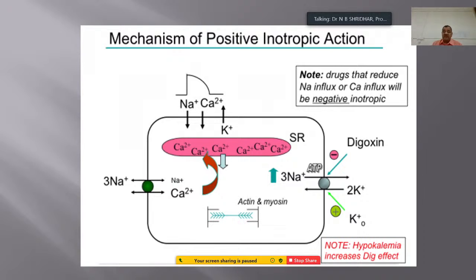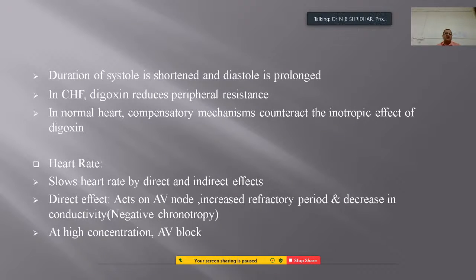So whenever there is a hypokalemia, there is an increase in the heart rate, because there is an exchange mechanism pump which is blocked by the digoxin. Then the duration of systole will be shortened by administration of the cardiac glycosides, and the diastole is prolonged, meaning the blood which is flowing inside the heart will be pumped out very fast.